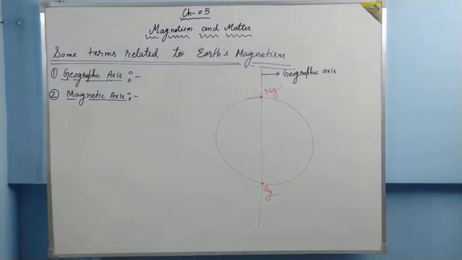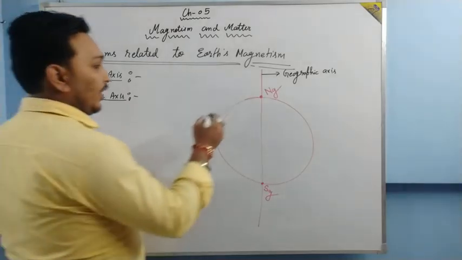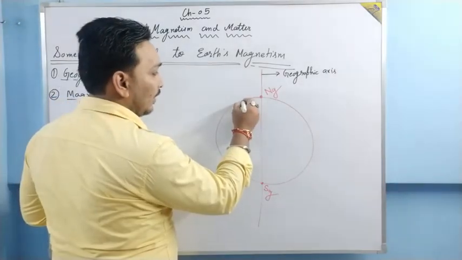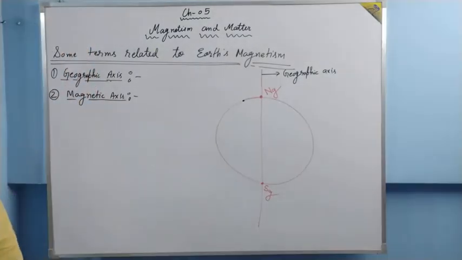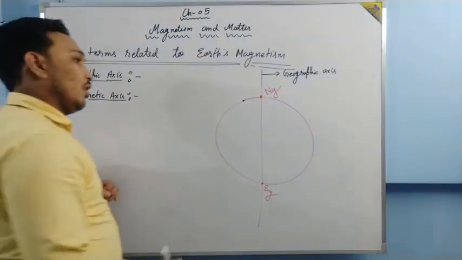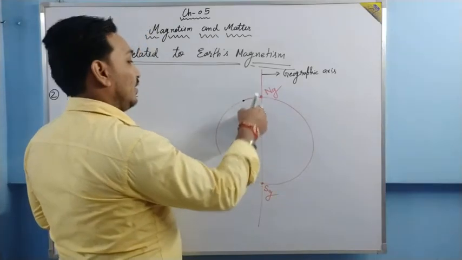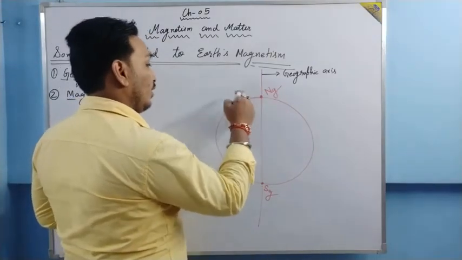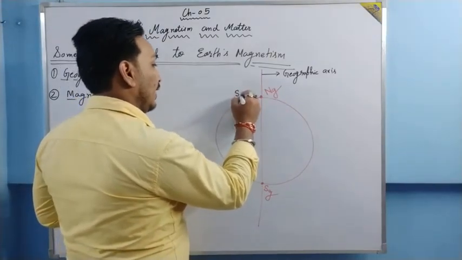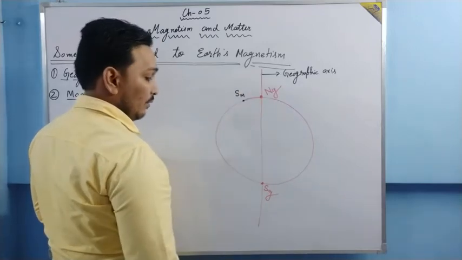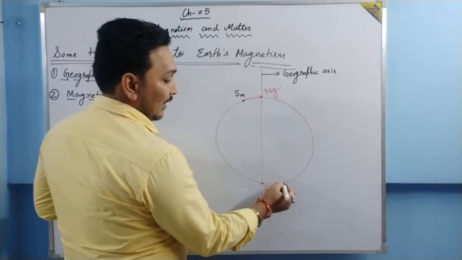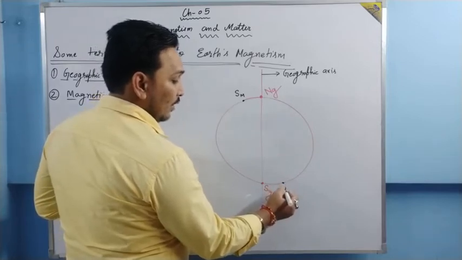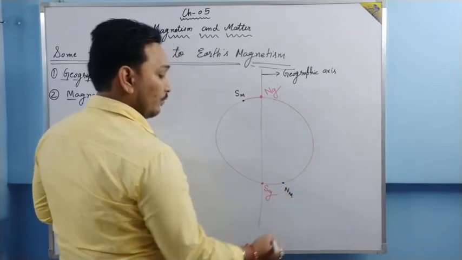What is the magnetic axis? There is a straight line which connects the magnetic North Pole and South Pole. Now here we have to understand a bit. On the side where geographical North is, there the magnetic South Pole is, and on the side where geographical South is, there we have the magnetic North Pole.